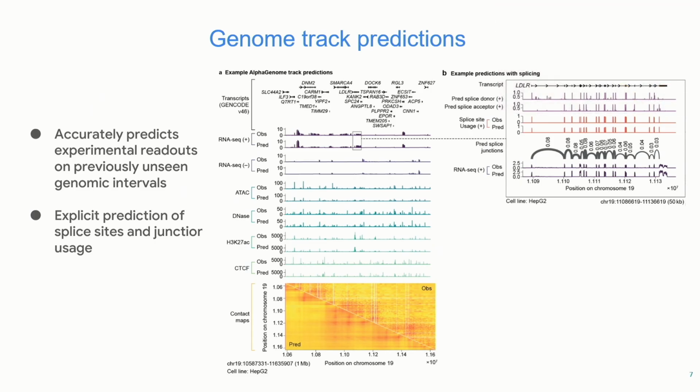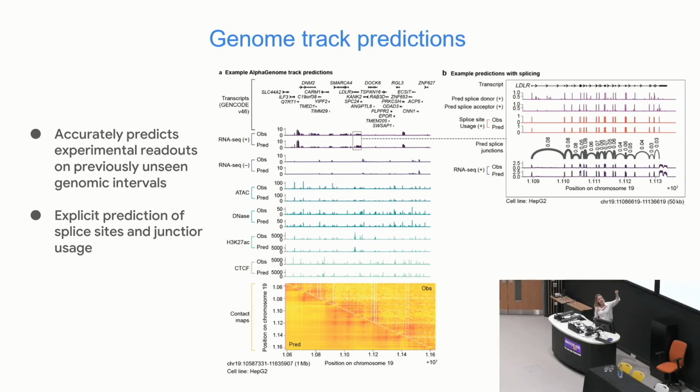So we can have a look at some of the example predictions of the model. This is now figure 2 of the paper. Each pair of tracks is observed and predicted. These are the observed genomic tracks and the predicted tracks in a held out region of the genome that the model hasn't seen before during training, in the HepG2 cell line. This slide tries to make a bit of a visual point, but generally those pairs of tracks look similar. So the model does a reasonably good job predicting experimental readouts for new DNA sequences.